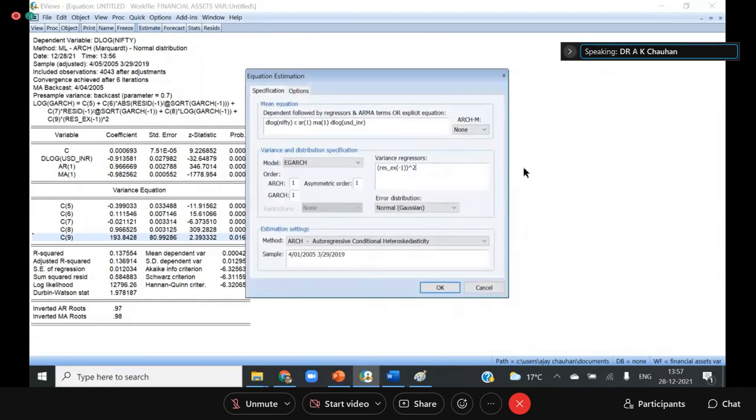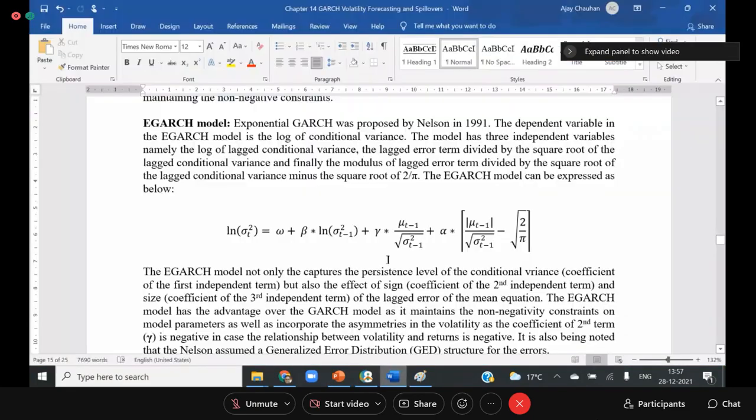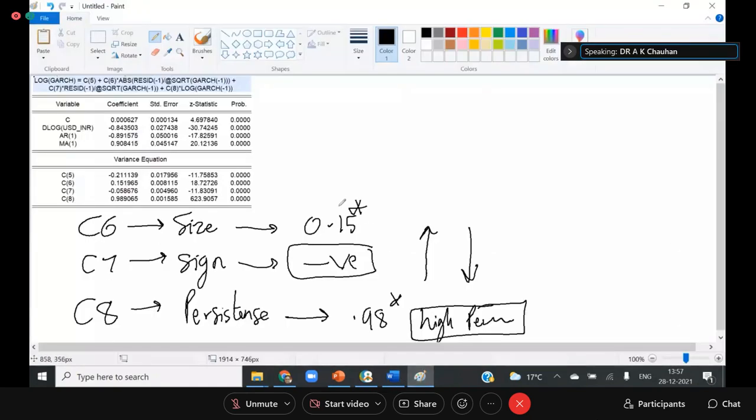Okay, so I have shown you how to calculate the volatility spillover using eGARCH also, which is the most popular model in today's time. So I hope the eGARCH model is clear. So we have done the eGARCH also. Now the next model I am showing you is called the mean GARCH model.